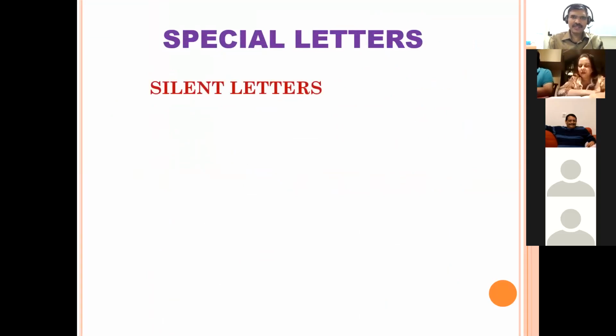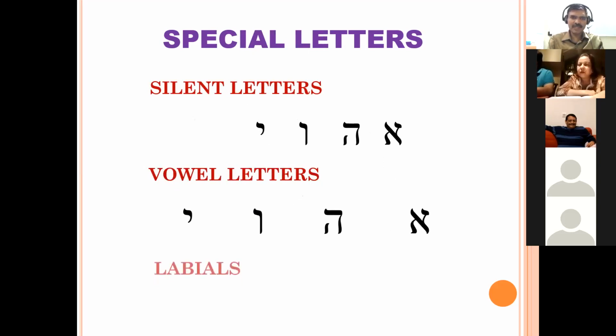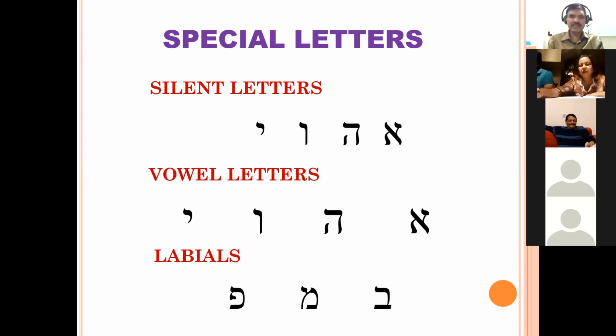We have learned silent letters: Aleph, He, Vav, Yod. Then the labials are called letters of the lips. Which are these labial letters? Can anyone tell me? Bet, Vet, Mem, and Pe. They are called letters of the lips. They are pronounced with the lips. Therefore, they are called labials. These letters also take special attention in biblical grammar.